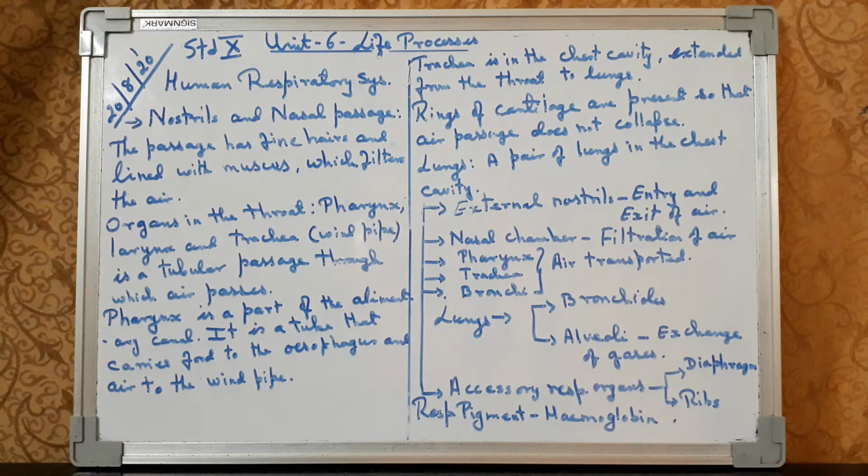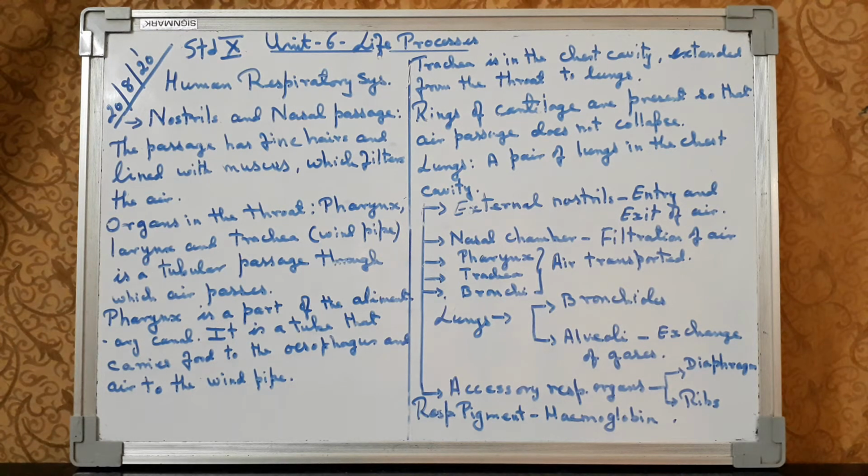But now we go with the human respiratory system. Which are the organs present in the human respiratory system? That is the nostrils and the nasal passage. Nostrils, you already know what they are. That is where the entry and the exit of air takes place. We take in air and we give out air through the nostrils.